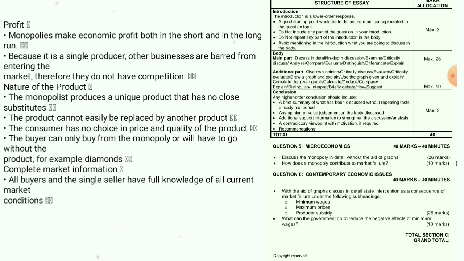Nature of product. The monopolist produces a unique product that has no close substitute. The product cannot easily be replaced by another product. The consumer has no choice in the price and quality of the product. The buyer can only buy from the monopoly or will have to go without the product, for example, diamonds. Complete market information. All buyers and the single seller have full knowledge of all the current market conditions.